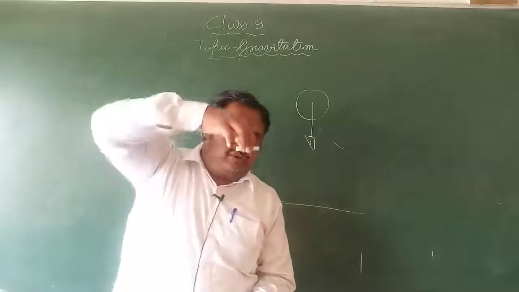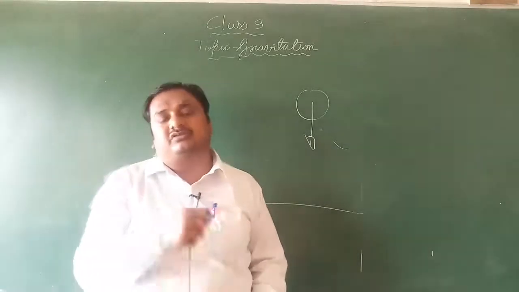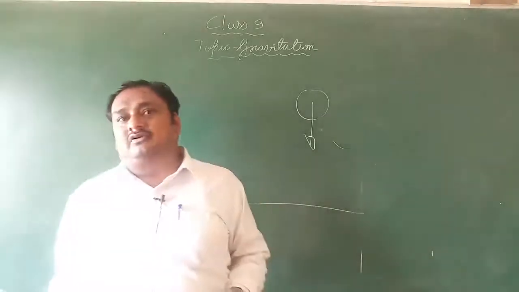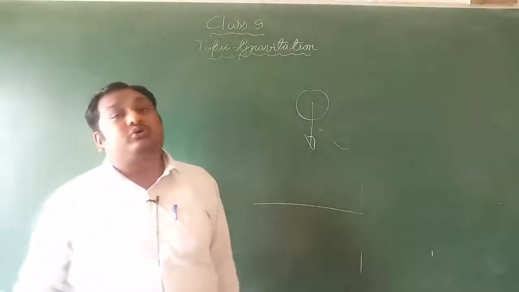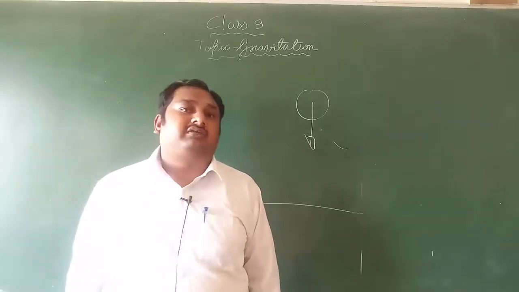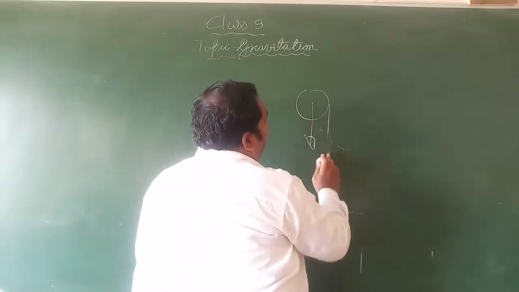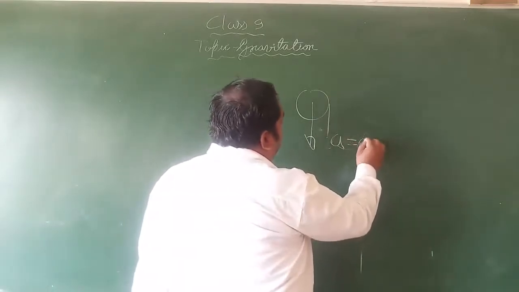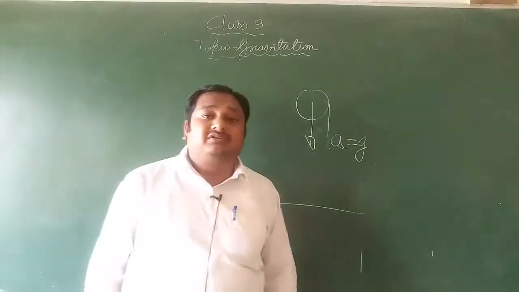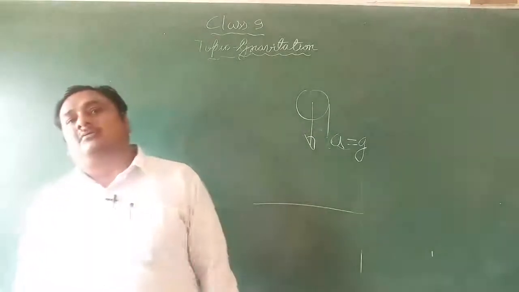Now you know that if I release this chalk, it will fall down. So there is some acceleration produced in this chalk, and that acceleration is produced by the gravitational force. So the acceleration produced in the object due to gravitational force is known as gravitational acceleration, or acceleration due to gravity. So the acceleration which is produced by the gravitational force is known as acceleration due to gravity.